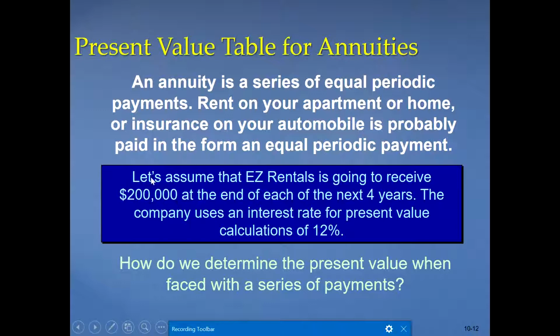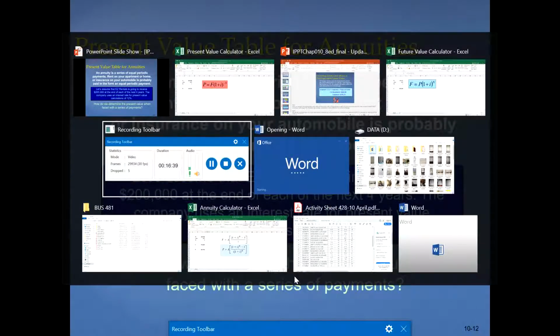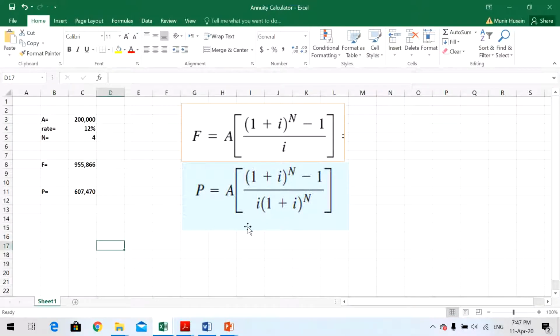But since they occur at different periods of time, they are not the same. So the company uses 12% interest. How do we determine the present value? How we calculate a present value of this, I will just show you here in this slide.